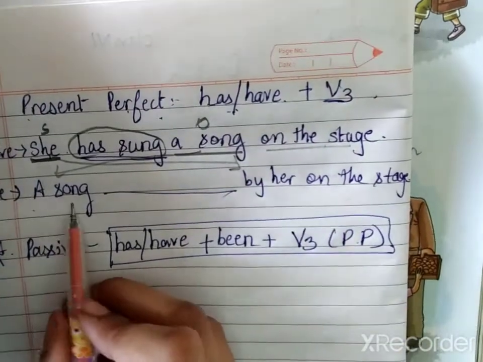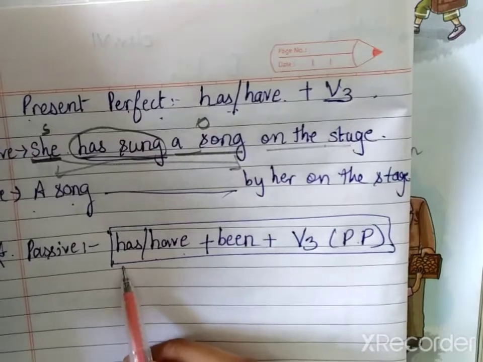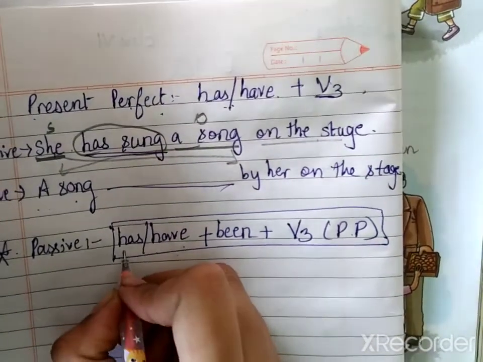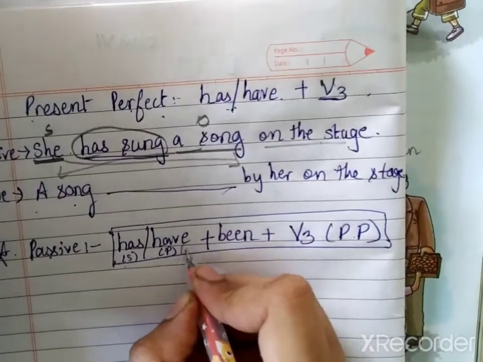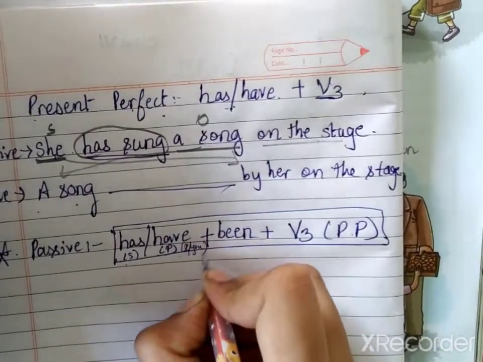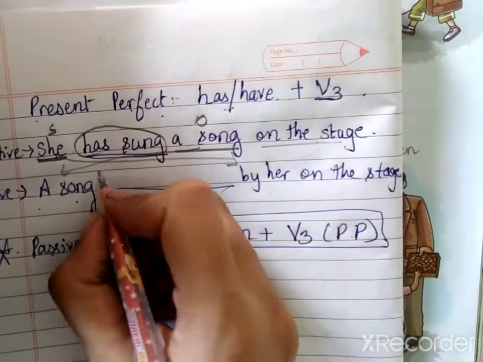Okay. Now, a song, singular. Has is for singular, have is for plural, and with I or you, you use have. So, a song has